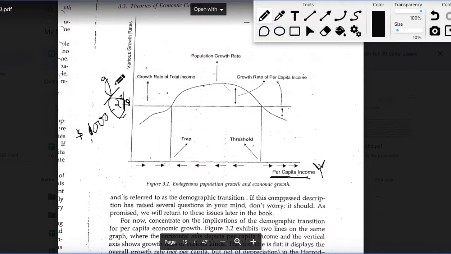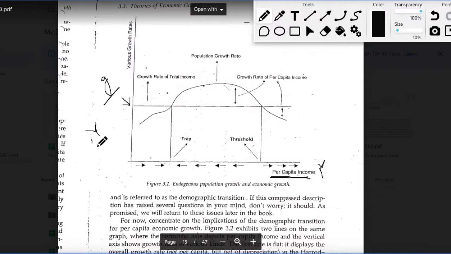This is the growth rate of total income and this is the absolute level of total income. Right. Now this is horizontal because we are believing that any other effect is constant except the population growth rate. Now if this is the growth rate of total income and this is the population growth rate, then the growth rate of per capita income, which is what?